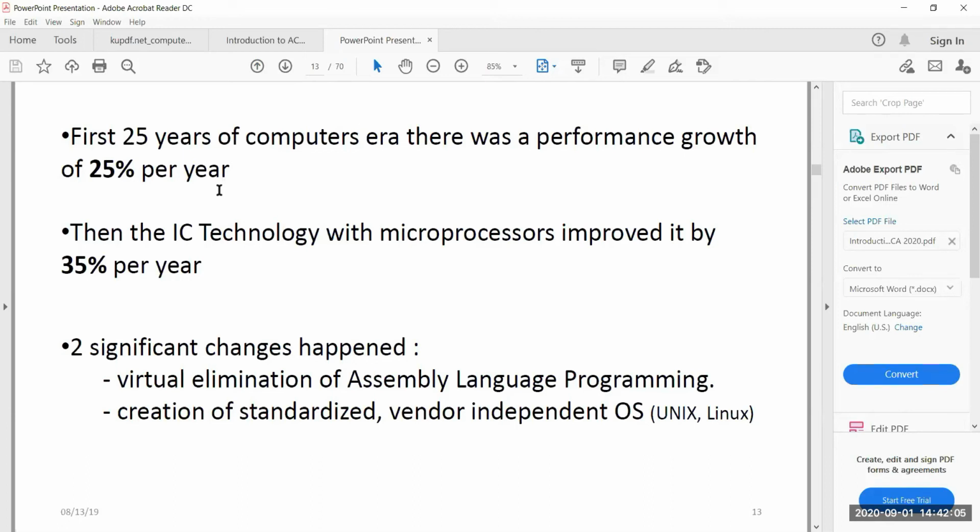And with this improvement in performance, two important things happened. One is the elimination of assembly language programming, where people needed to remember every object code and its compatibility, and people moved to high level languages. The other is the creation of vendor independent operating systems, which altogether changed the way we look at architecture.